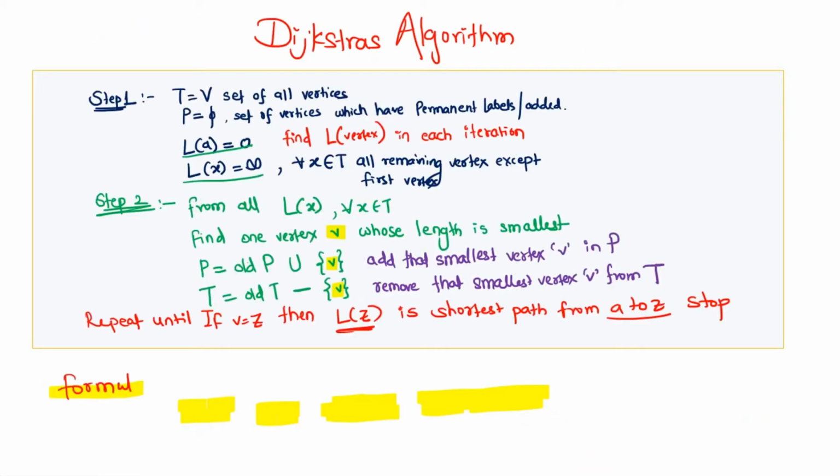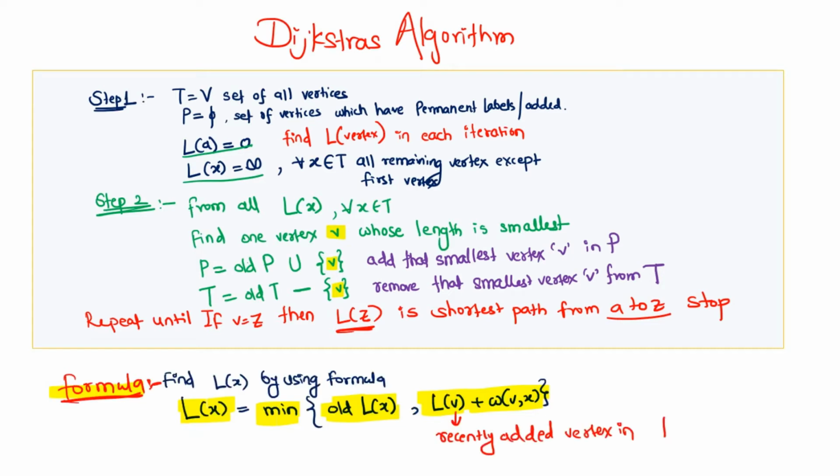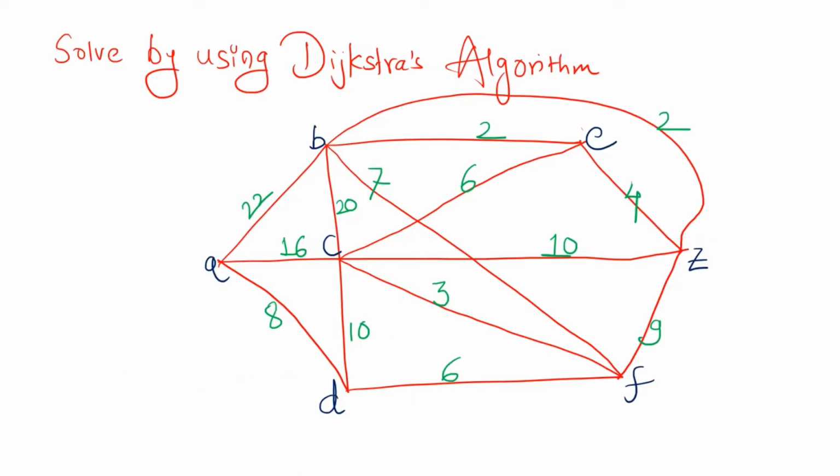So this is what we are doing in Dijkstra's algorithm. This is the algorithm. Let's see this algorithm with the help of one example. So we have to solve this particular graph.